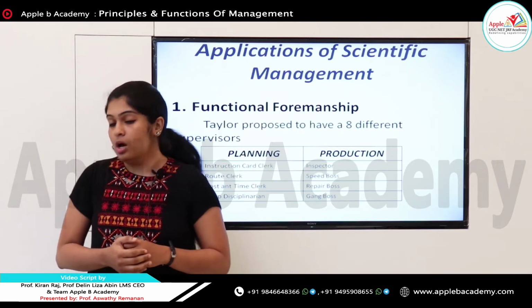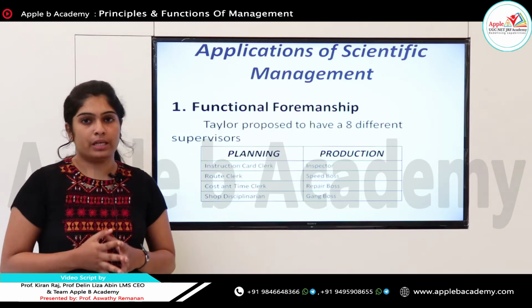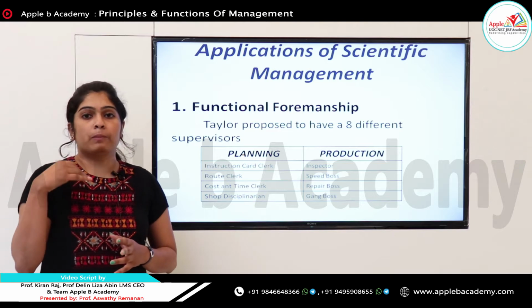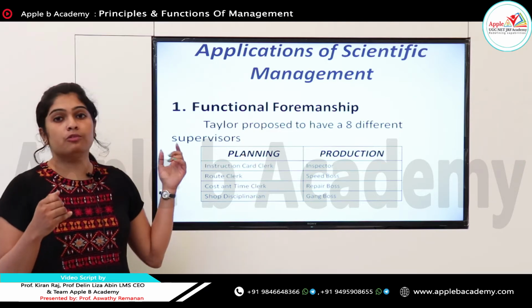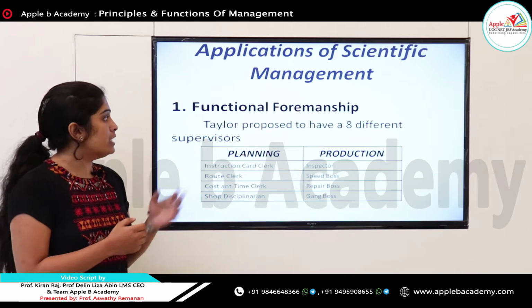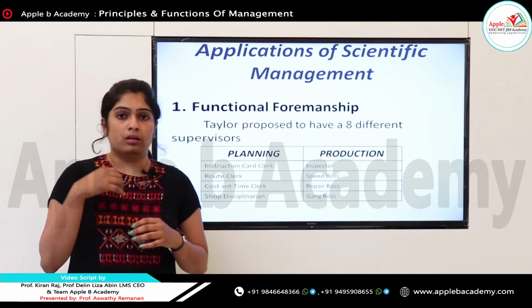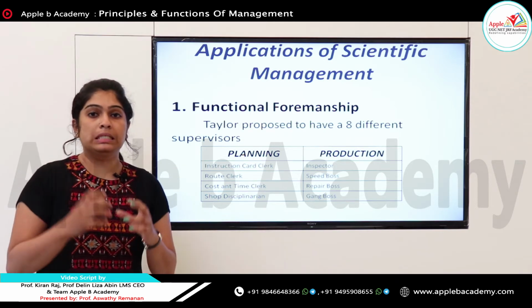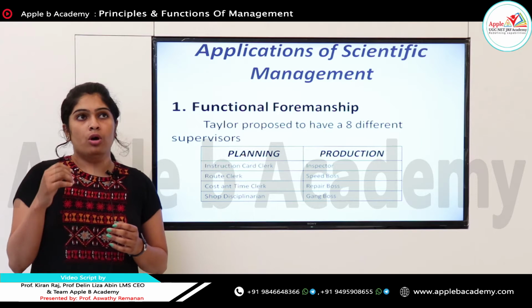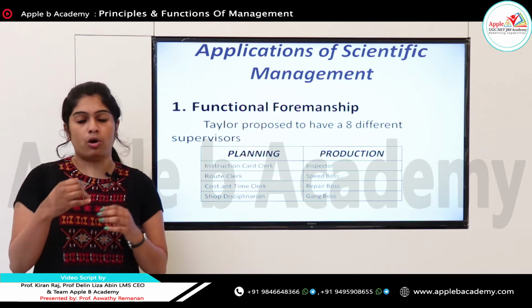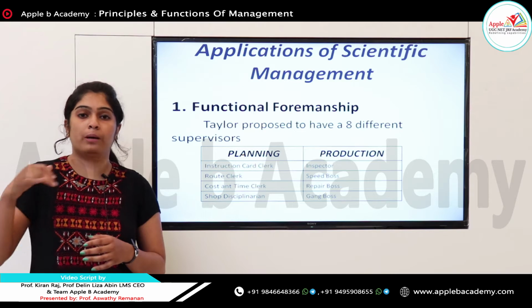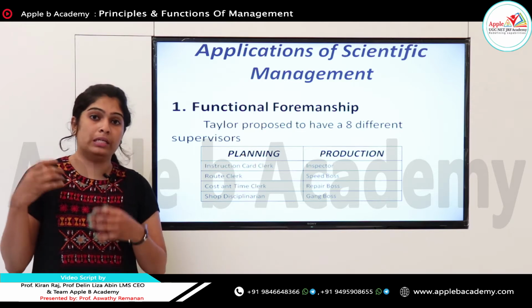So next, what are the applications of scientific management? Taylor propounded scientific management in application areas like, first one, functional foremanship. Taylor said that for an organization we should need 8 supervisors. Right now, if we have a marketing management system, all the employees coming under marketing should approach the marketing manager for any problems.